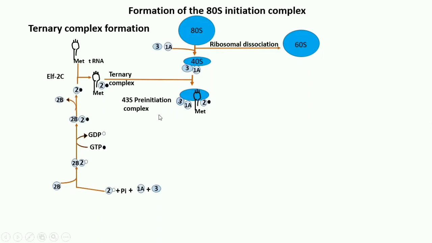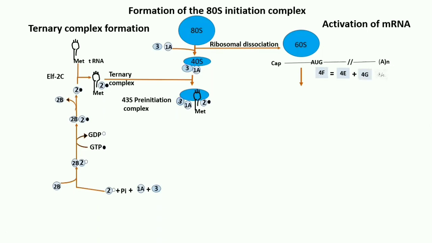Now the next step is the formation of the 48S initiation complex. For this, the pre-initiation complex binds with the mRNA. So for that, mRNA has to be activated. Now we'll see how activation of mRNA occurs. This is the mRNA with the cap, the initiation codon AUG and the poly A tail. So this mRNA first has to be bound with 4F.